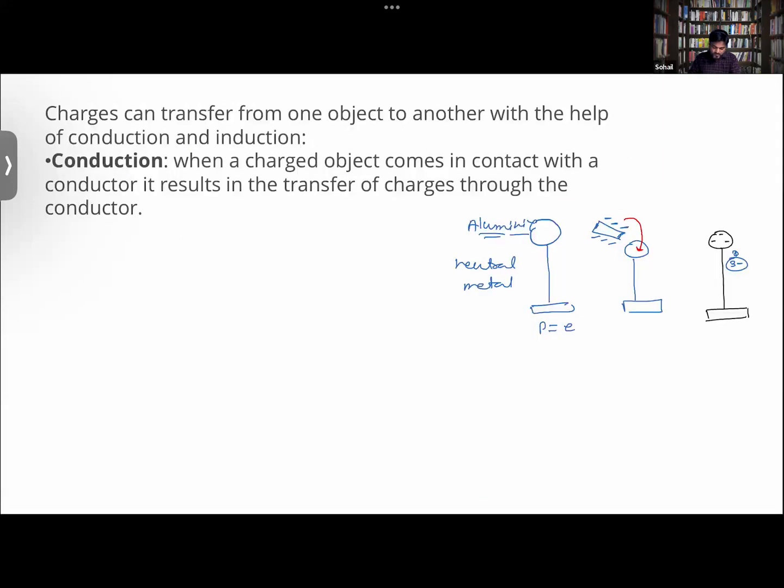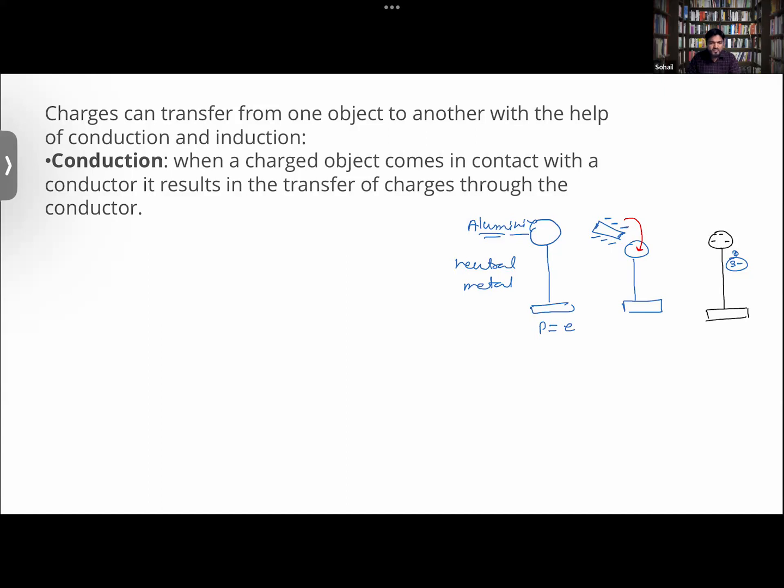When you bring a charged body to an uncharged body, thereby transfer of charges takes place. So you get to see like this one. Here you brought a charged body to a neutral body, thereby some charges were transferred to here. So note that. What is the difference between electrostatic force and conduction?